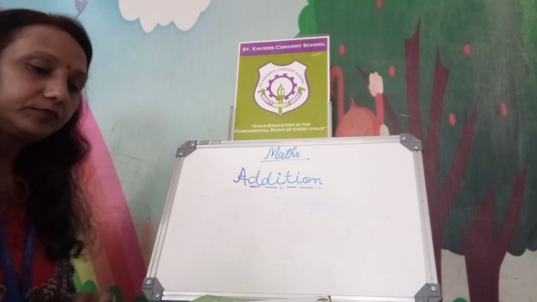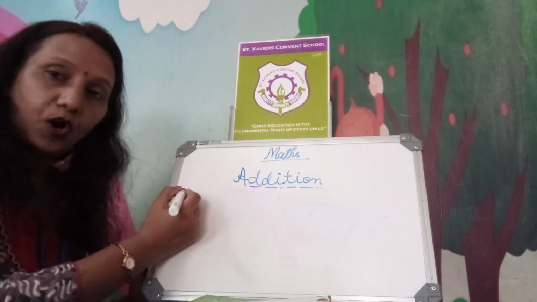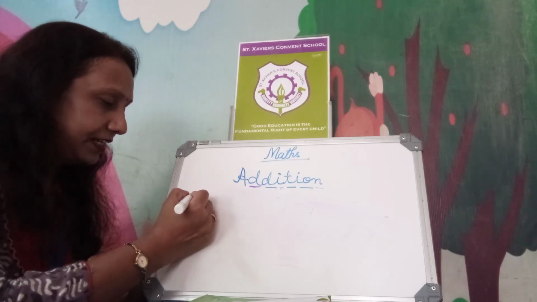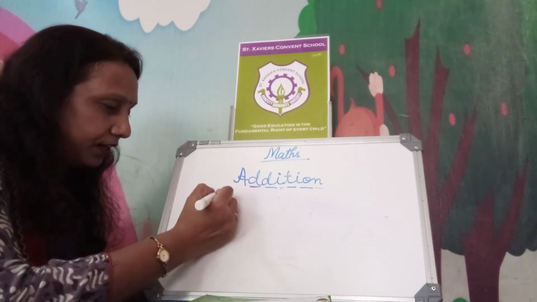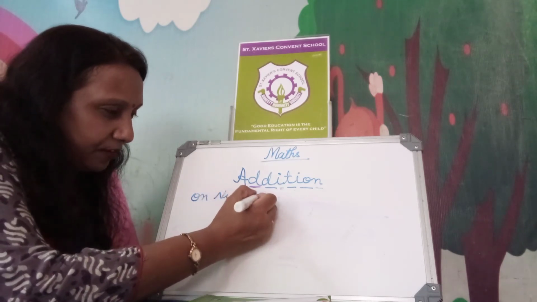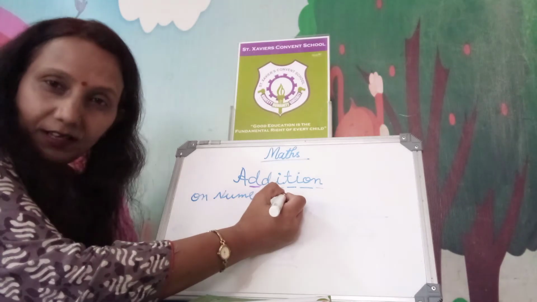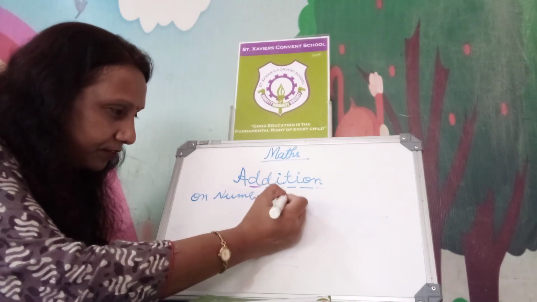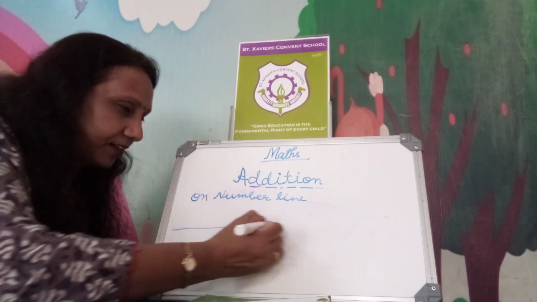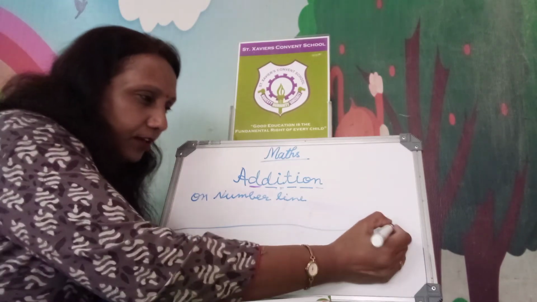Now, addition on number line. We will learn addition on number line. This way, very easily you can learn addition on the number line. For that you have to just draw a line. Okay.